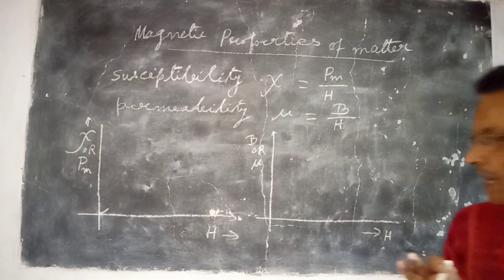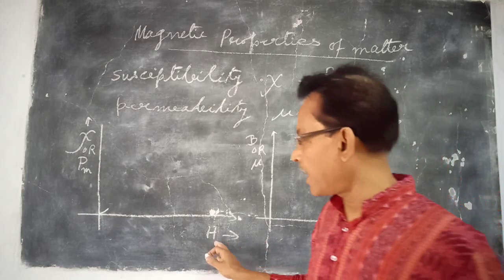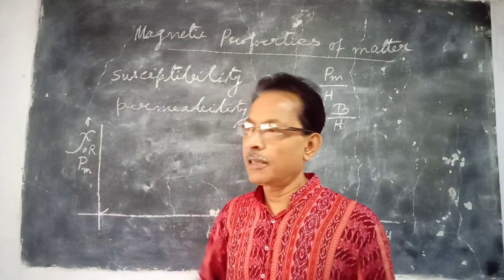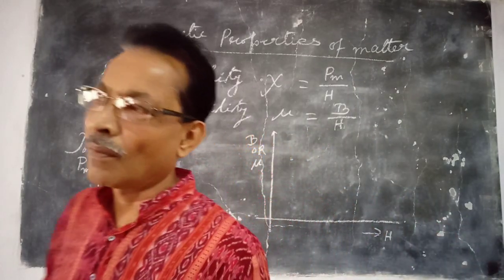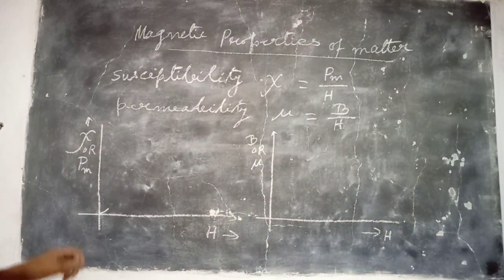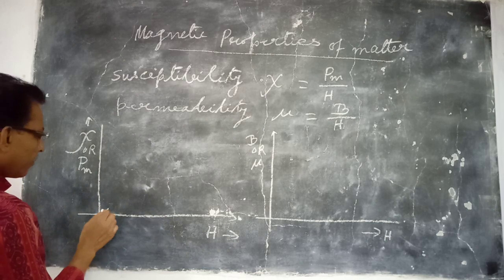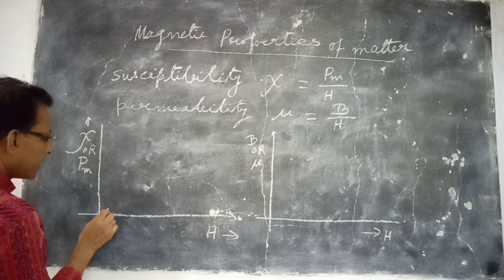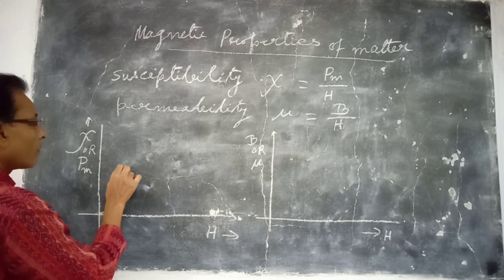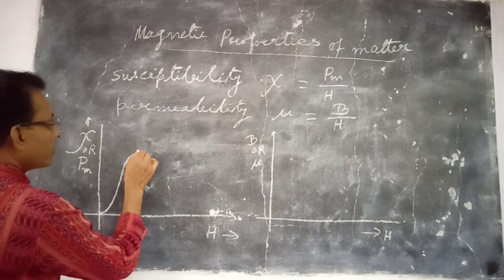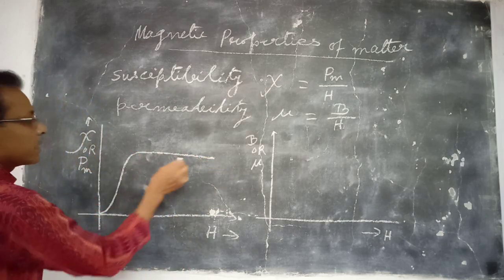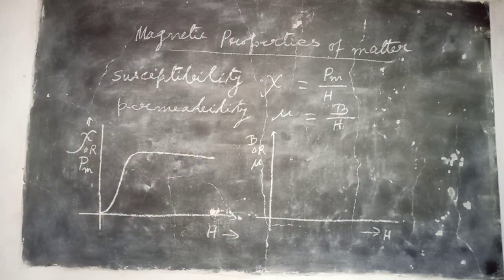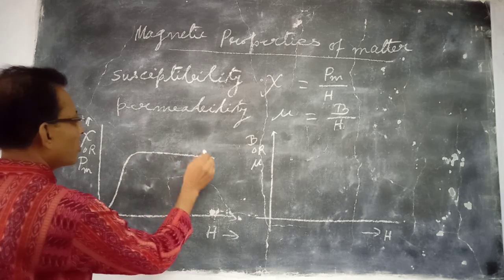That means as soon as the external magnetic field is switched off, the substance loses all its induced magnetic moment. That means it comes to its normal condition. But for moderate values of H, the Pm increases rapidly, and for large values of H, it remains constant. That means it reaches its saturation point.